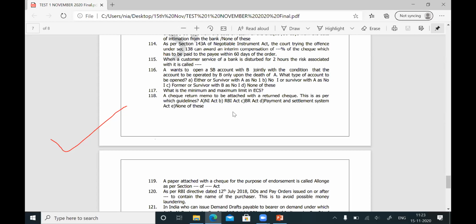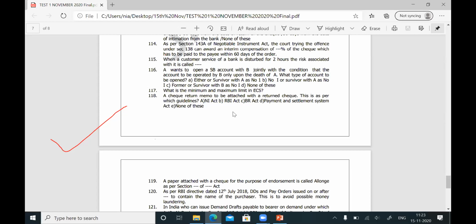This question they are frequently asking. In India, who can issue demand drafts payable to bearer on demand under which act? Option A, banks under section 31 of the NI Act, is not correct. Option B, RBI and Government of India under section 31 of the RBI Act 1934, is the correct answer. Question number 121, the answer is B.